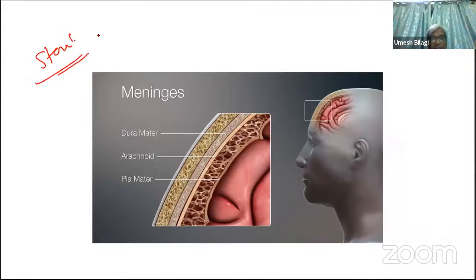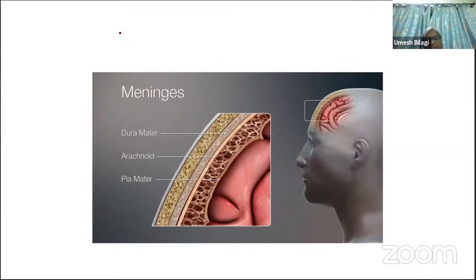So it can't protect itself, left alone. So CSF is defenseless. It is a defenseless fluid. You should always know that. Whenever something gets into CSF, and if it can infect, it can really cause havoc because of that.